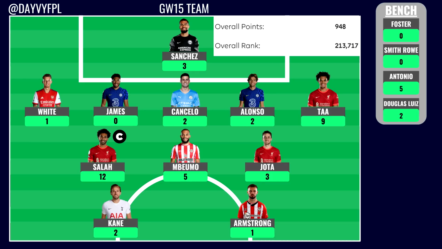And then finally, Adam Armstrong, a player that was never going to feature for our starting 11 after some rotation concerns. Those concerns were actually true. Broja did start instead of Adam Armstrong in the Southampton starting 11. So it looks like Adam Armstrong has yet again lost his starting 11 spot to the younger striker. But overall, happy game week 15 is out of the way, and we can now focus on some hopefully happier game weeks from game week 16 onwards.